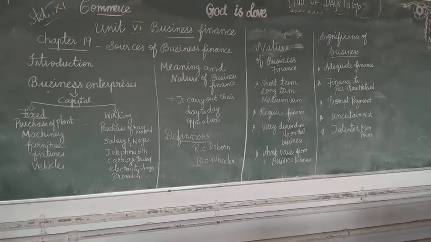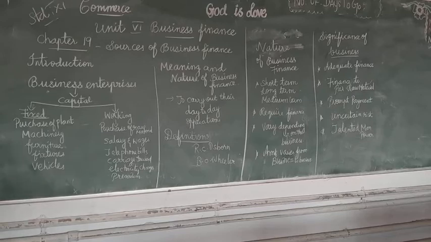So these are all the sources of funds and they are used in different situations. In different situations we need different kinds of funds, so they are classified on the basis of the term or period, ownership, control and their source of generation.